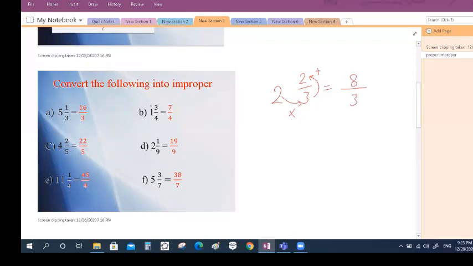Now I convert it. Look at this example. I will do the same. 2 multiply 9 plus 1. 2 multiply 9, it will be 18. 18 plus 1, 19. And the denominator will be the same. Okay.